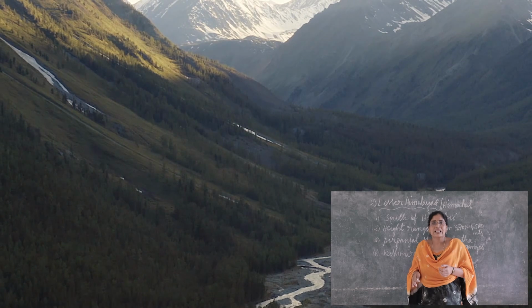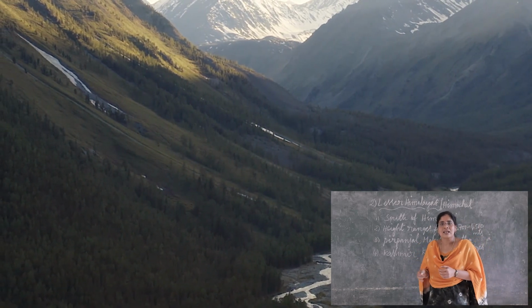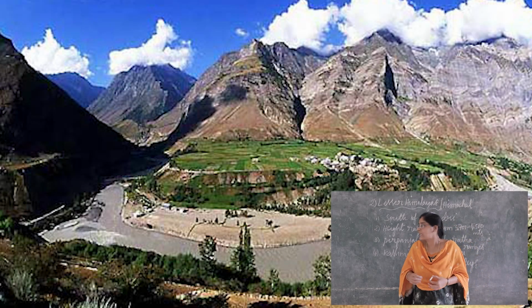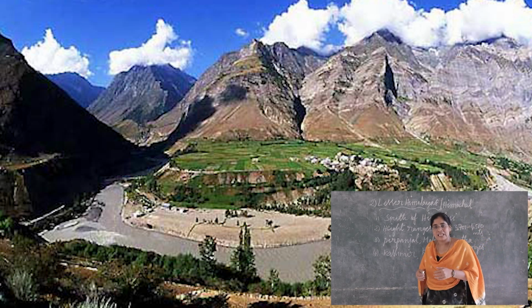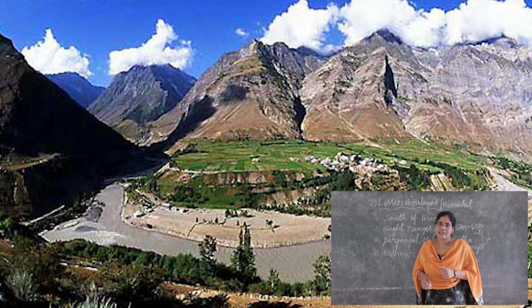And next one, valleys also there in Lesser Himalayas. What are the important valleys in Lesser Himalayas? The famous valleys are Kashmir, Kulu, Kangra in Himachal.